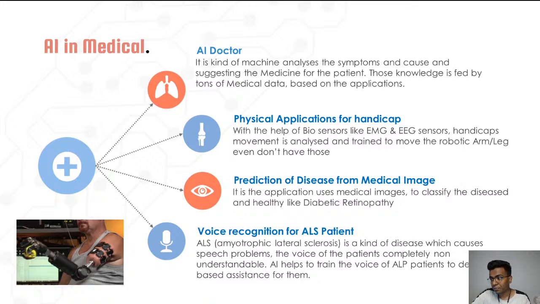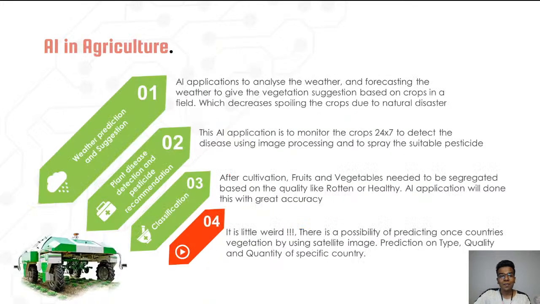Okay, and then the second one, AI in agriculture. The first thing, weather prediction and then suggestion. So we can predict the weather by using AI applications. And second one, plant disease detection and then classification. Of course, monitoring is the main important thing. So we can do the monitoring by detecting diseases like anthracnose, late blight, dark blight.